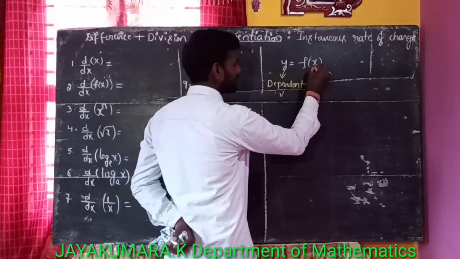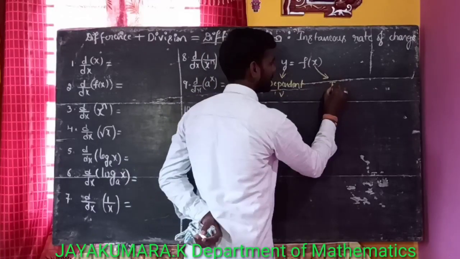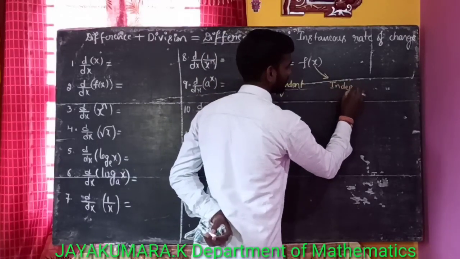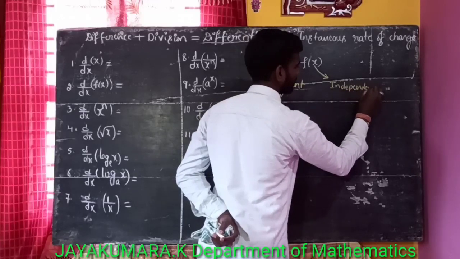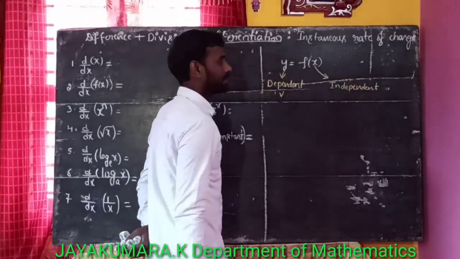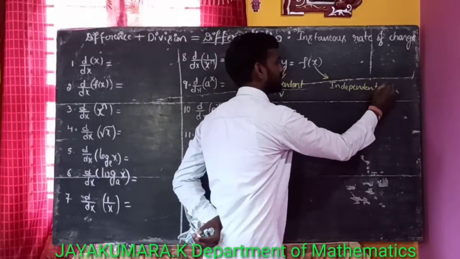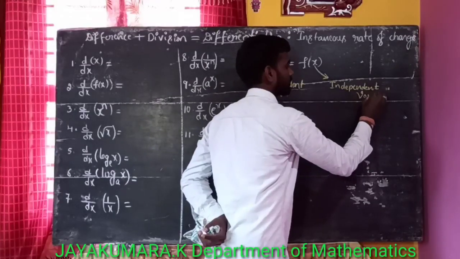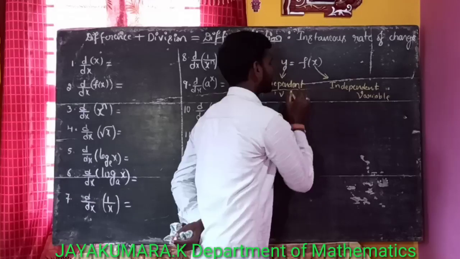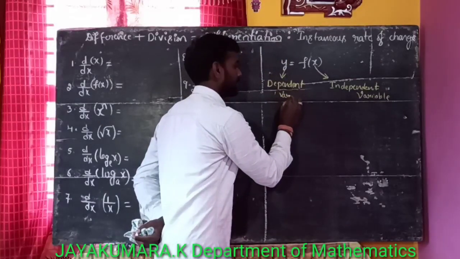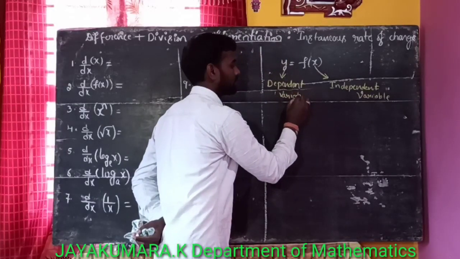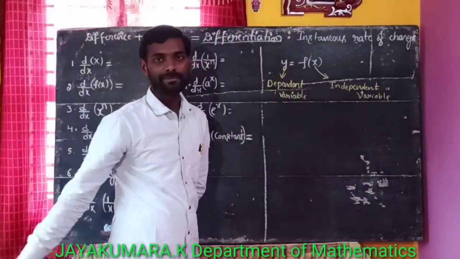And this x is called the independent variable. This y is called the dependent variable and x is called the independent variable.